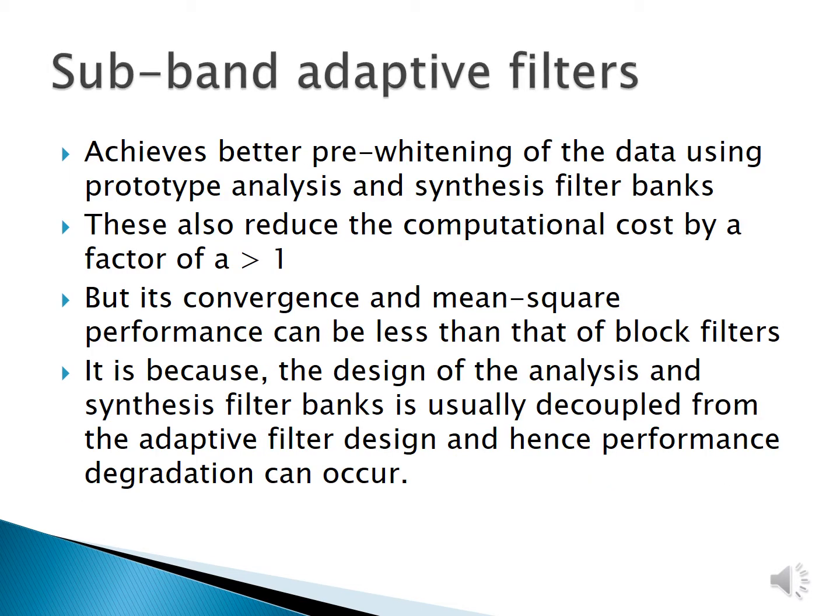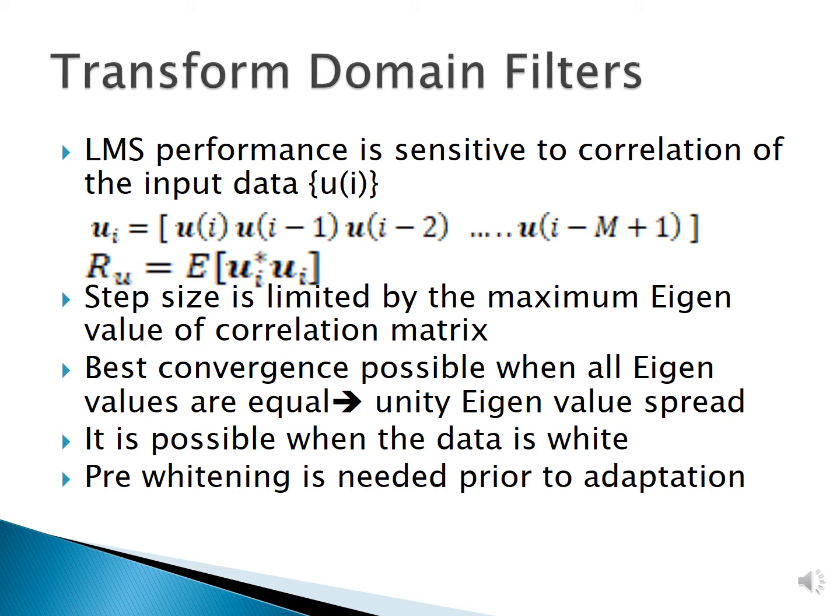There is another class of adaptive filters, namely subband adaptive filters, which also reduce the computational cost by a factor of L greater than 1. But its convergence speed can be less than that of block adaptive filters, and it's because the design of the analysis and synthesis filter banks is usually decoupled from the adaptive filter design, and that can lead to performance degradation. Now we will see transform domain filters in detail.